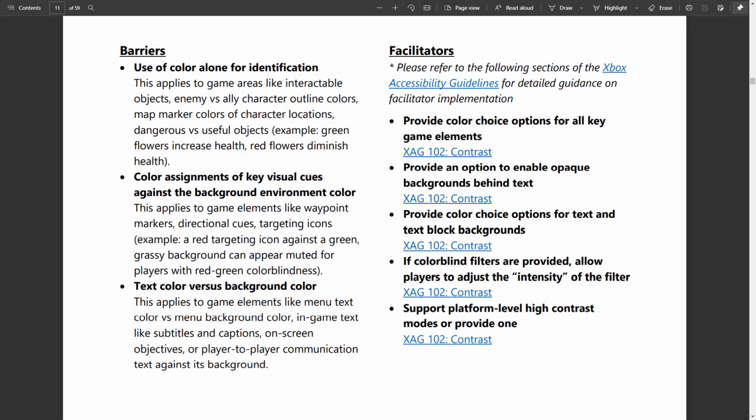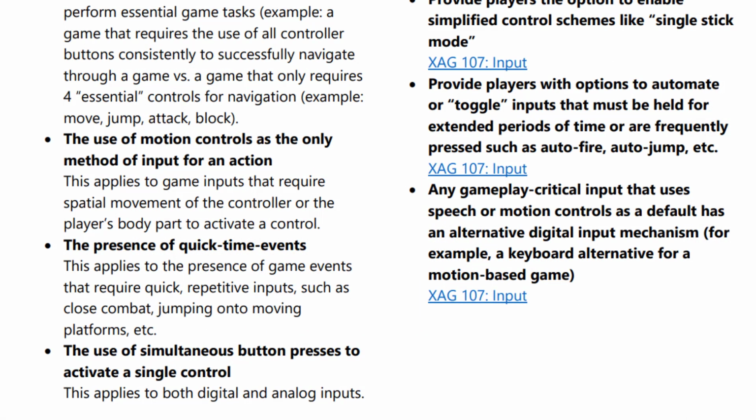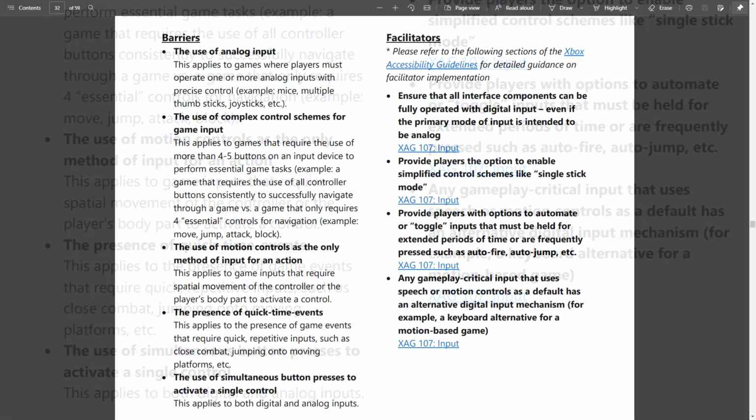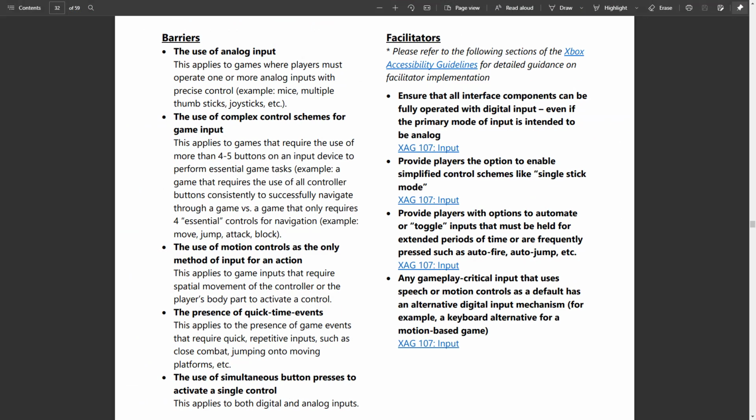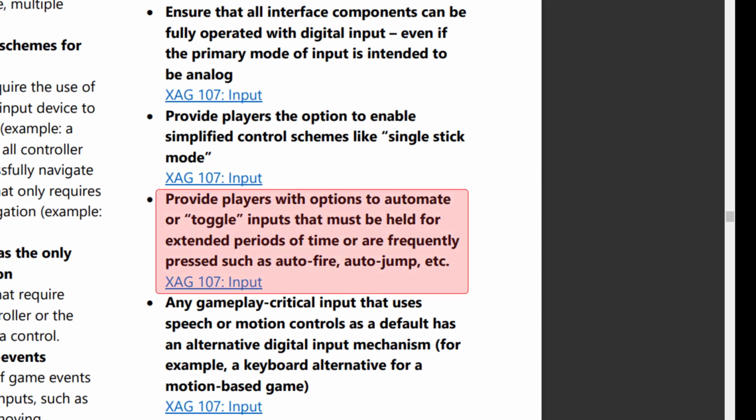Barriers to access can exist when a game requires specific abilities that are mismatched with the player's abilities. For example, a game that requires quick, repetitive button strokes to defeat enemies may pose barriers for a player with weakness in their fingers, or a player with a temporary situation like having a broken arm that prevents holding the controller with both hands. For each type of barrier, the guide provides general design concepts to help remove that barrier. For our previous example, the guide would suggest providing players an option to reduce quick taps or convert button presses to button holds, or even the ability to skip QuickTime events altogether.